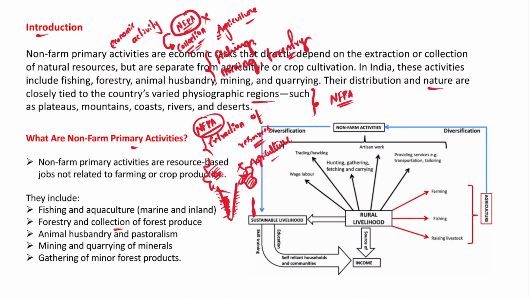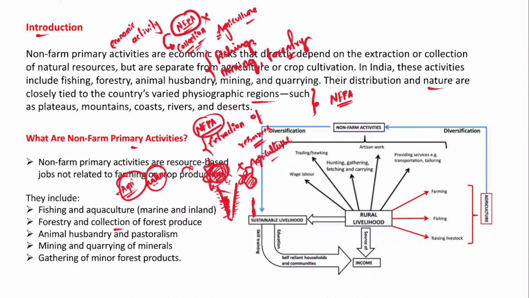In states like Rajasthan, what they do is pastoralism and animal husbandry, because those are the areas where we can find the desert landform, or the physiographic region is a desert. So therefore, it is not possible to practice farming or agriculture, and there is inadequate water availability also. So all these factors have led to animal husbandry or pastoralism.